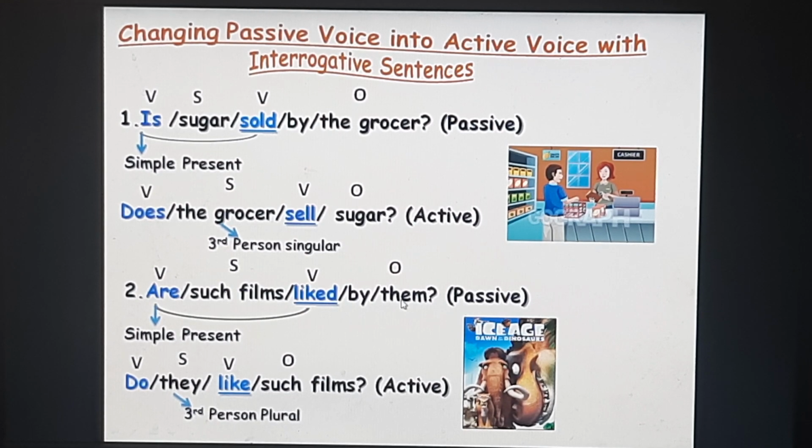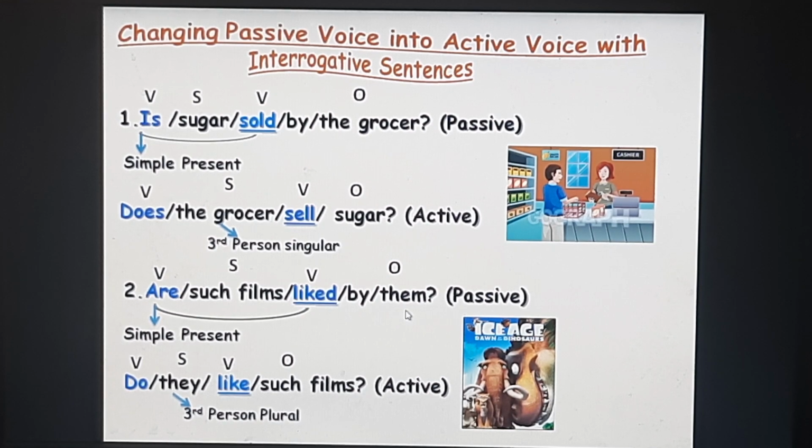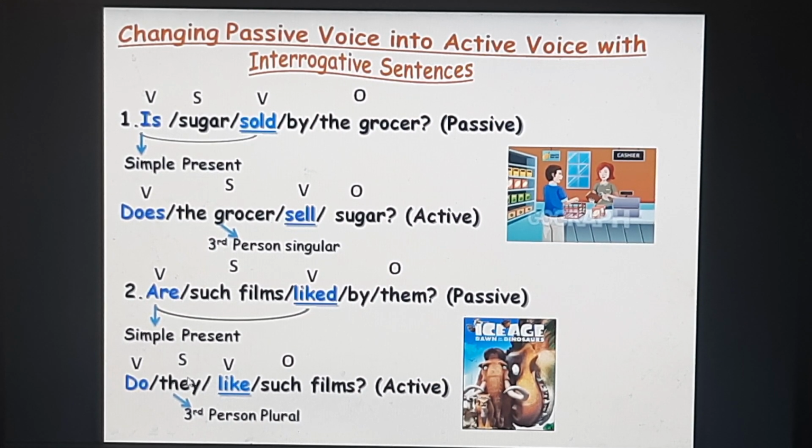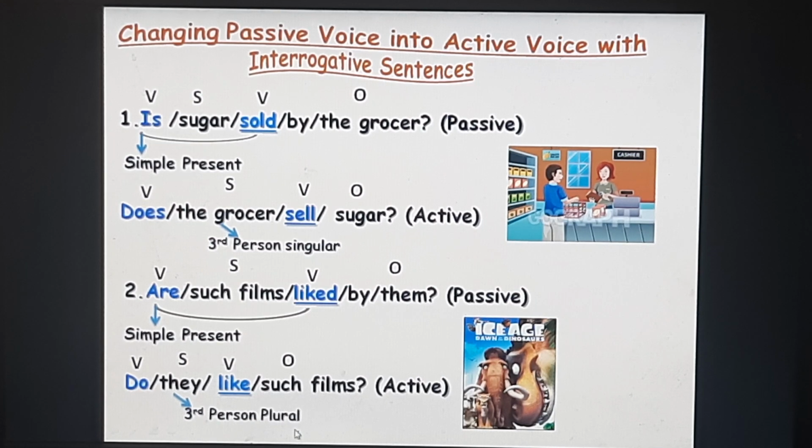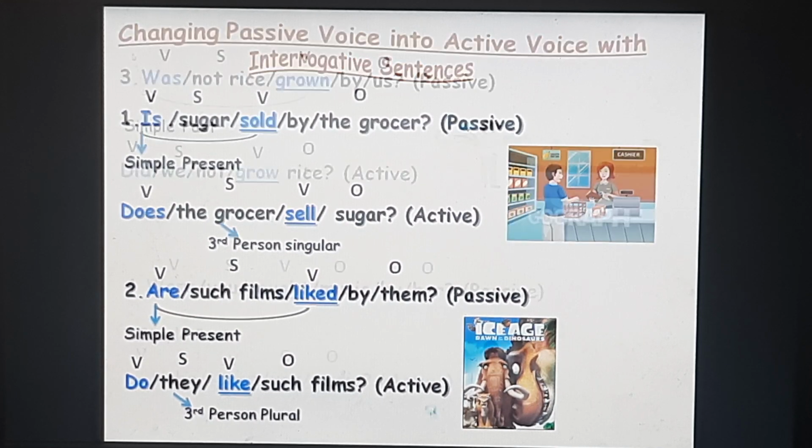Are such films liked by them? Passive voice. Are liked is your simple present. First you bring the subject, them will change into they, which is in the third person plural. So you have to use do as your plural auxiliary. Do they, V1 of liked is like, such films is your object, that's your active voice.